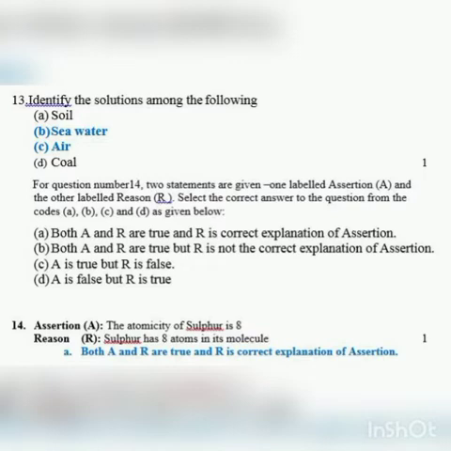So, today I will discuss with you the answer key of the midterm exam of the chemistry portion in the science paper. So, without wasting time, let us start with the class.